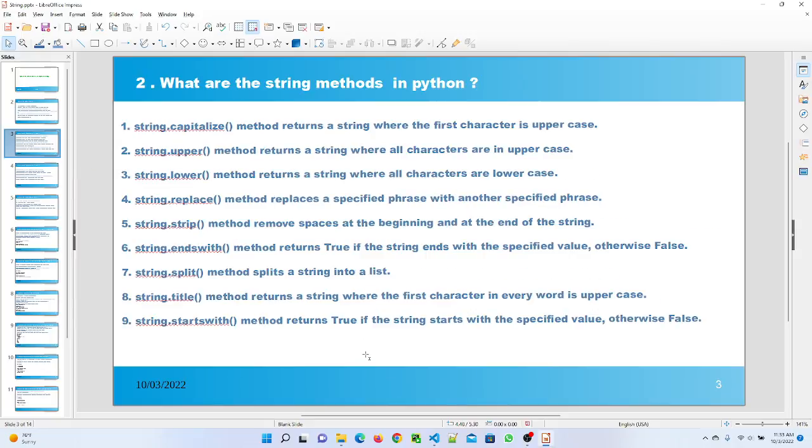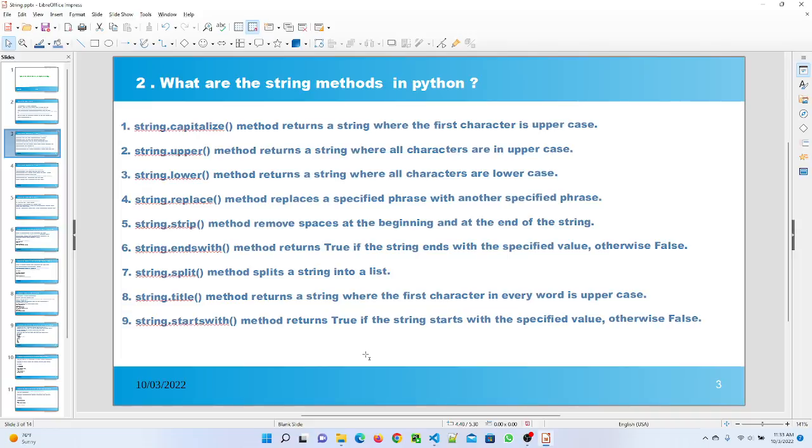Question number 2 is, what are the string methods in Python? There are various methods available in Python for strings, but a few of them I have mentioned here. The string.capitalize method returns a string where the first character is uppercase.